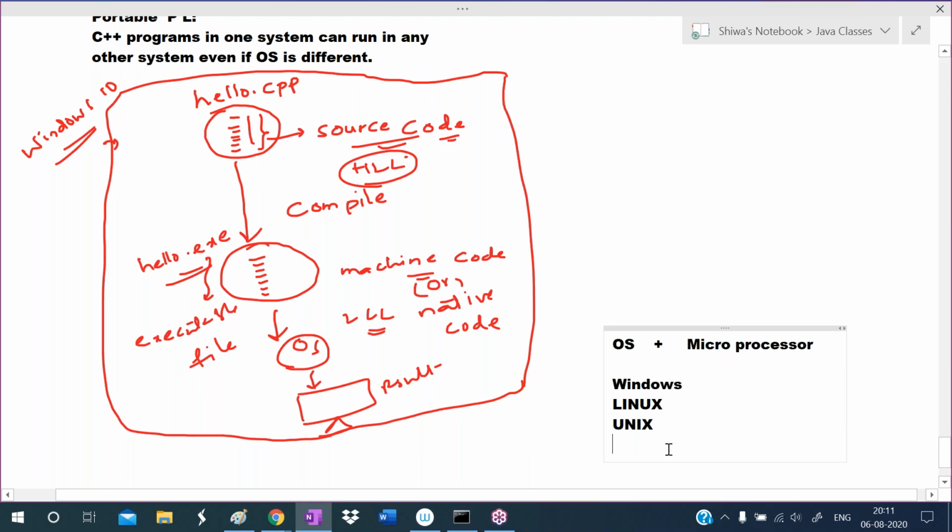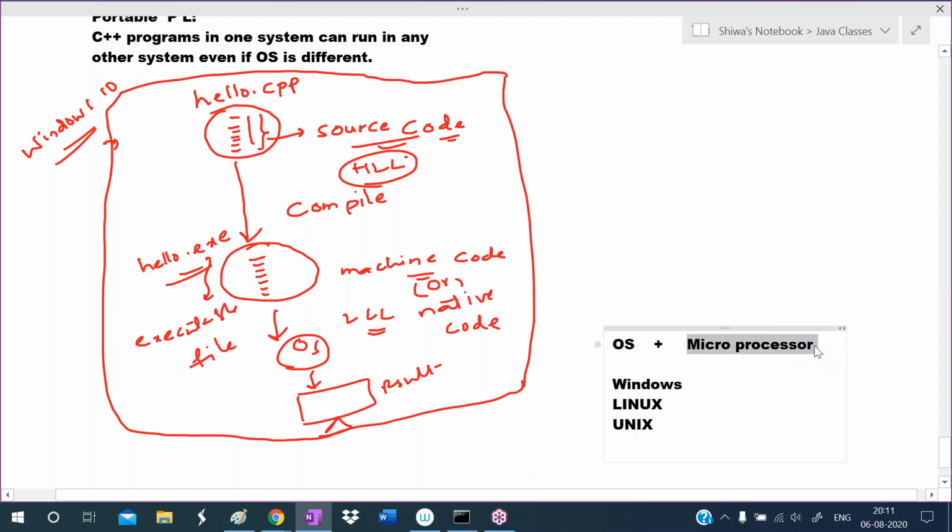For example, we are Indians. Our national language is Hindi, so we can understand Hindi, but Americans cannot understand Hindi. Their language is English, and some Indians also cannot understand English. Like that, every operating system has its own language. Windows has its own language, Linux has its own language, Unix has its own language. The instructions which can be understood by one operating system may not be understood by another operating system.